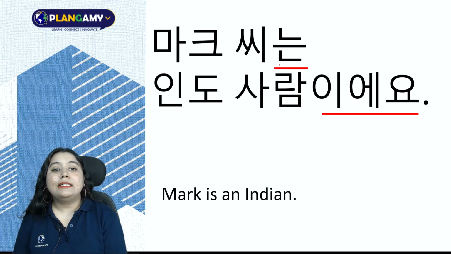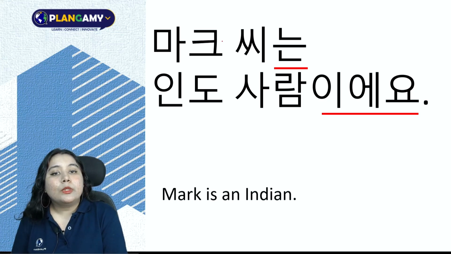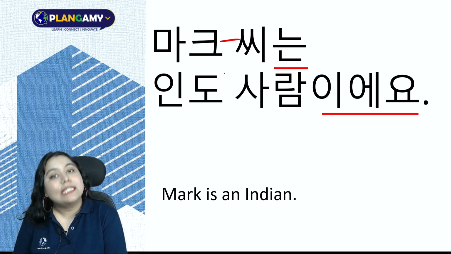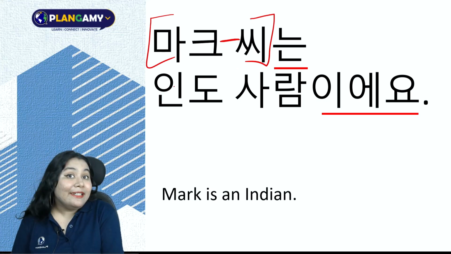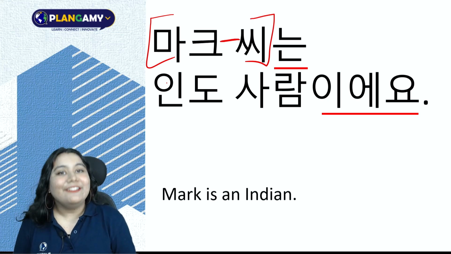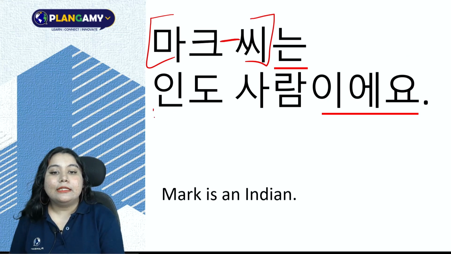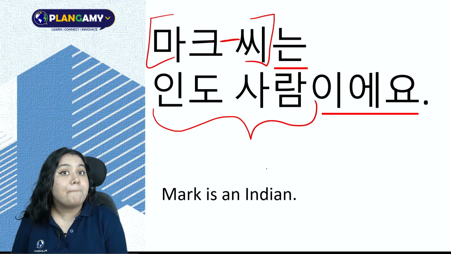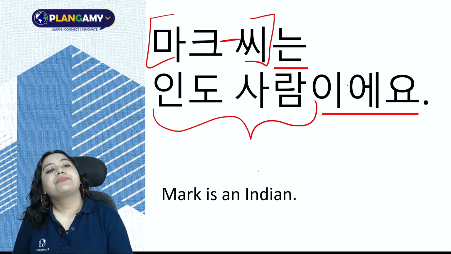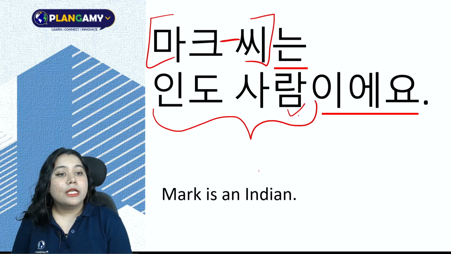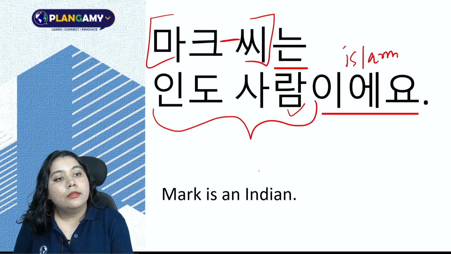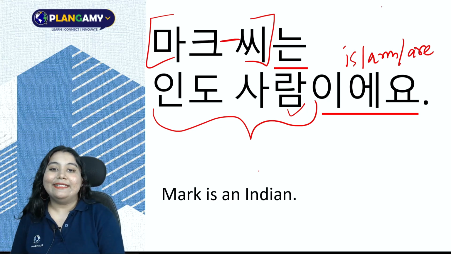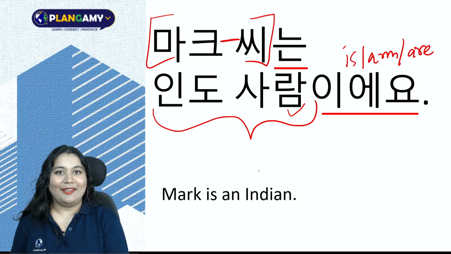Next, 마크 씨는. Notice there is space between Mark and she. 마크 씨는. So we are talking about 마크 씨. I am indicating that 마크 씨 is my topic. Yes, 마크 씨는 인도 사람. We know 인도 사람 would mean a person from India. 인도 사람이에요. 받침, final consonant. Therefore, I'll add 이에요. So 마크 씨 is an Indian. 이에요 is MR. 마크 씨는 인도 사람이에요.